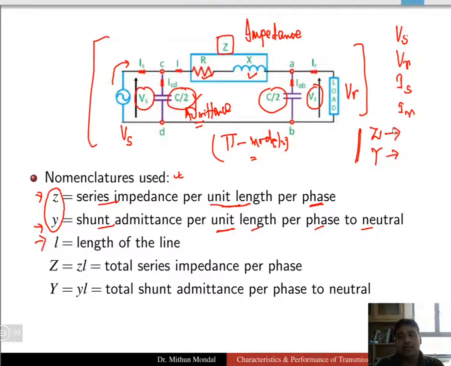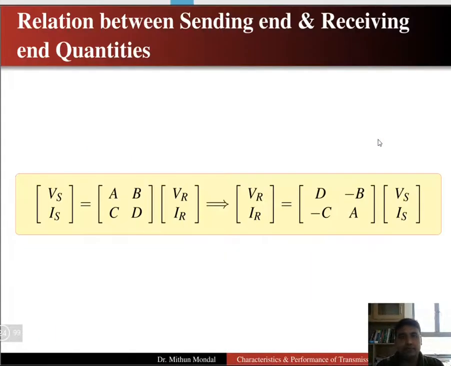The total impedance of the line will be small z, the impedance per unit length, multiplied with the length. Small y, the admittance per unit length, multiplied with the length will give the total admittance of the line. So whenever we solve any problem, we basically solve per unit length of the line and then multiply with the total length of the line to get the total impedance and the total admittance.